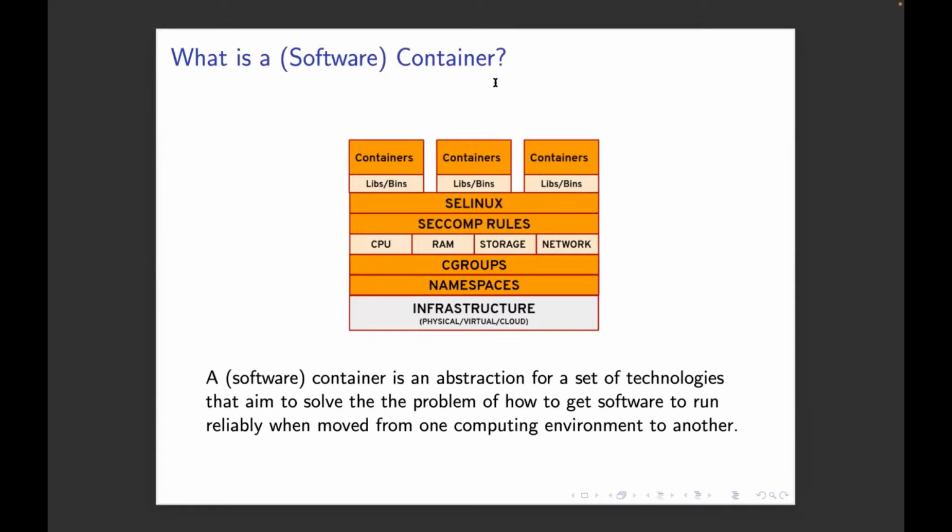So this is where containerization or software containers come in, right? A container is really an abstraction of a few different sets of technologies that aim to solve this problem of getting your software to run reliably when it's moved from one software environment or computing environment to another, right? It's trying to eliminate these differences between systems by giving you a way to reproducibly compile and run your software with an encapsulated software environment that you can move around from system to system.